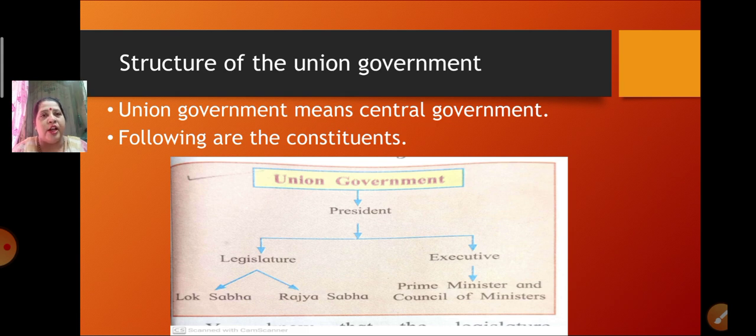When a government is related to a particular state, for example Maharashtra, it is called a state government. But if the government is related to the full country, then it comes under the union government. So here we are talking about the union government, which is also called the central government.